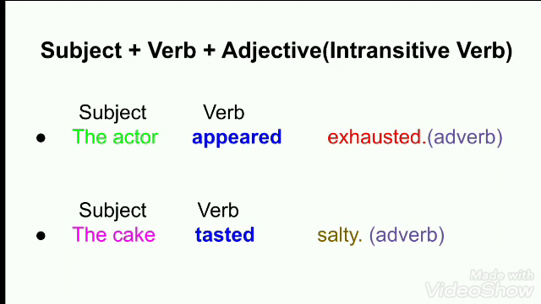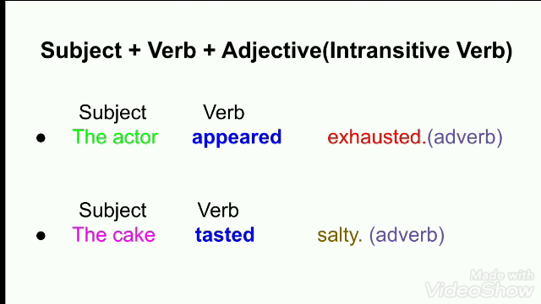Let us see how. Here we see, the actor appeared exhausted. The actor is the doer of the action, that is appeared. So actor becomes the subject and the action is appeared. Do we find any object over here? The actor appeared what? Exhausted? No. We are not receiving the answer of what here. We are receiving the answer of how.